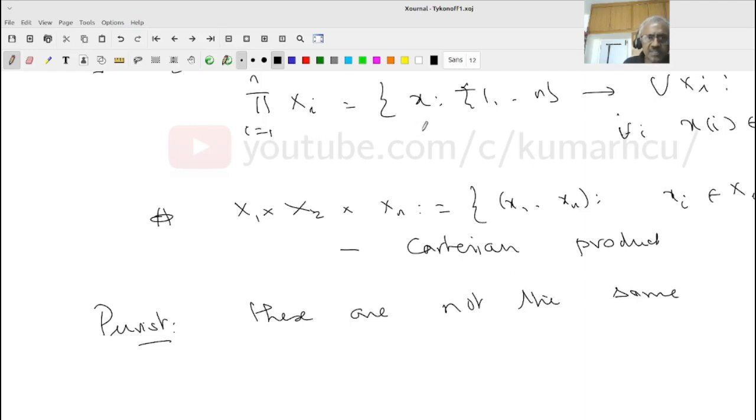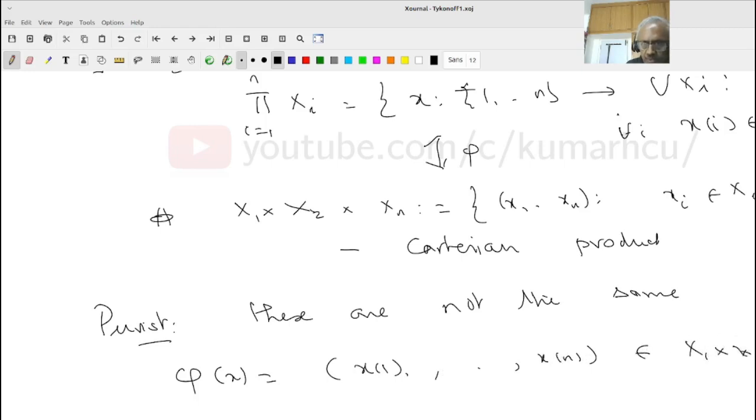Because this is just the set of all functions from 1 to n, so that x at 1 takes value in capital X1, x at n takes value in Xn. That's all. There is nothing like order. But what we do is we set up an obvious bijection phi, that is phi of x, I can write it as (x at 1, ..., x at n). This is X1 cross X2 cross Xn.